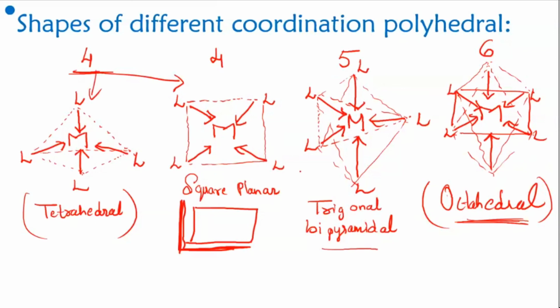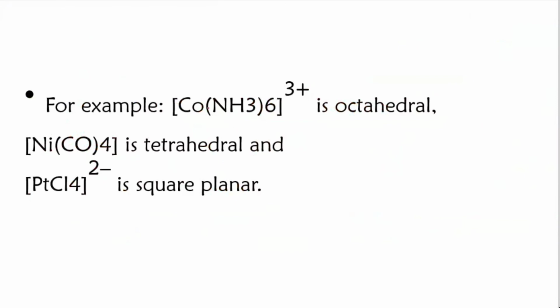You can write down a few examples after that. See here, cobalt NH3 6. 6 ligands are there. This 6 comes down, students, so just remove the 6 from up and write it down as a suffix. So this 6 will show you octahedral geometry, and then here nickel CO4. The 4 is again down. So this will be tetrahedral, and then here platinum Cl4 is showing square planar.